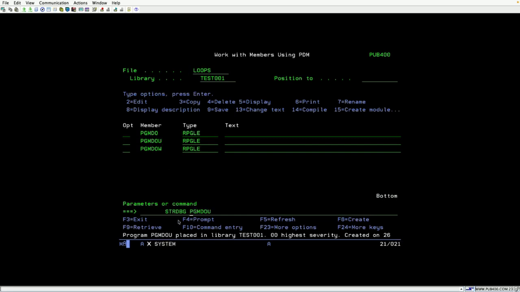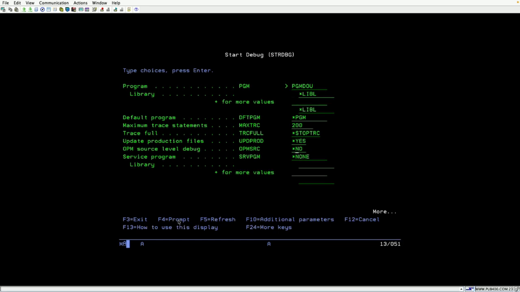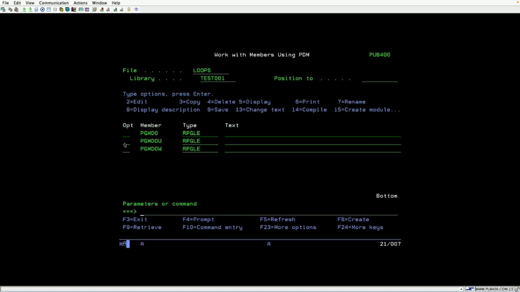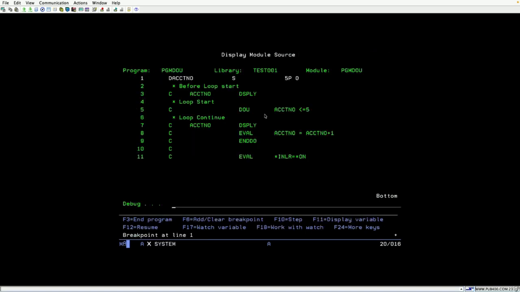Okay, so now I want to put it in debug mode: STRDBG, Ctrl V, enter. So this is also star S and here also star S, enter. So BR1, sorry, BR means I'm just adding the breakpoint to this first line. Don't worry, I'll explain this debugging process very clearly later. For now, I'm just showing how it is executed. Now the first value is 0. Even though the condition is not satisfied, it will be executed at least one time.